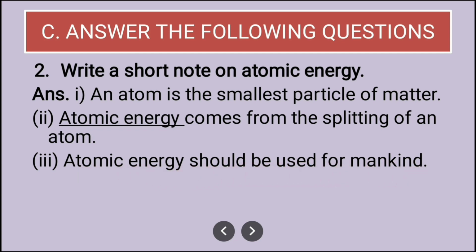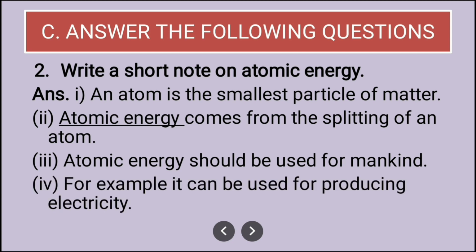A very important point, because it can be used for devastation purpose also, which is not good because it is hazardous to life and property. Okay, so it should be used for the betterment of mankind. Then you can write, for example, it can be used for producing electricity. A very good use of atomic energy is it can be used for producing electricity. So in this way you can write point by point a note on atomic energy.